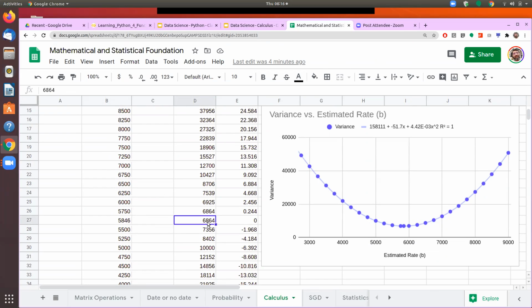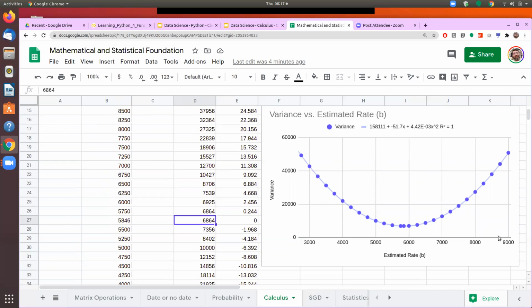Now we are plotting it onto a chart. That will look like this U curve. What it depicts is that when my estimation of the price per square feet is say 3,000, then I am getting a variance of 40,000 plus.